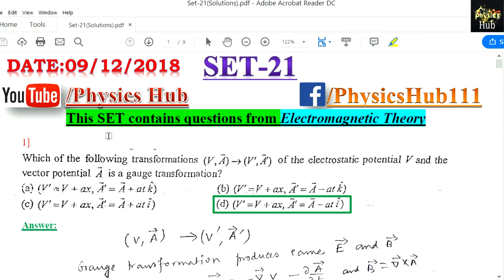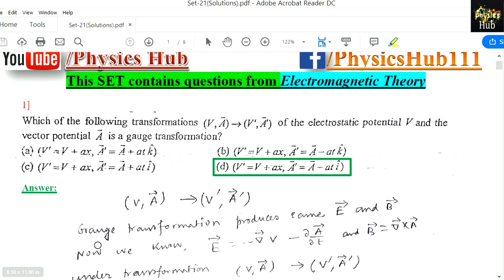So this set is set 21, and this set contains questions from electromagnetic theory. The first question reads, which of the following transformations of V, A, where V is the scalar potential and A is the vector potential, to V prime, A prime, a new set of potentials of the electrostatic potential V and the vector potential A, is a gauge transformation. Now gauge transformation produces the same E and B. Okay, you choose some other set of scalar potential and vector potential, but they will also produce the same electric field and magnetic field.